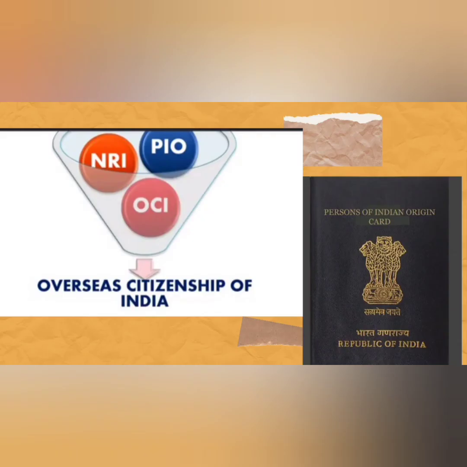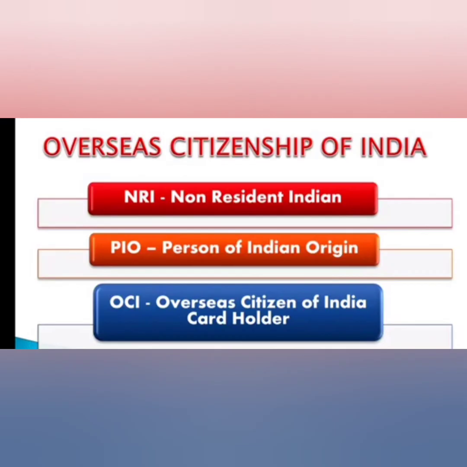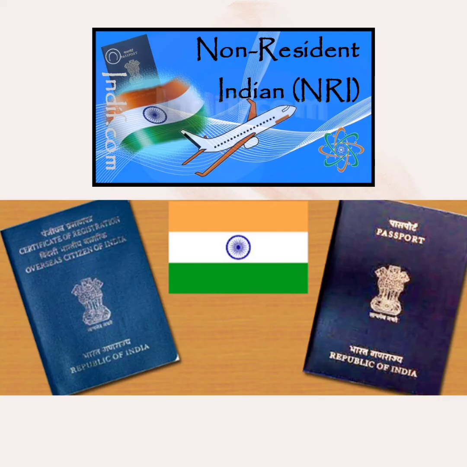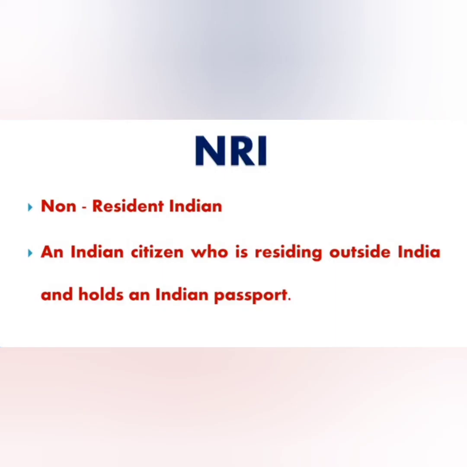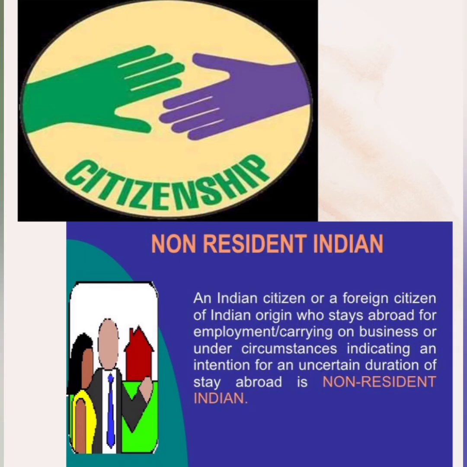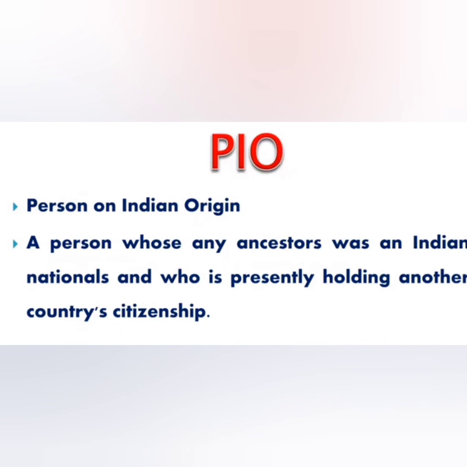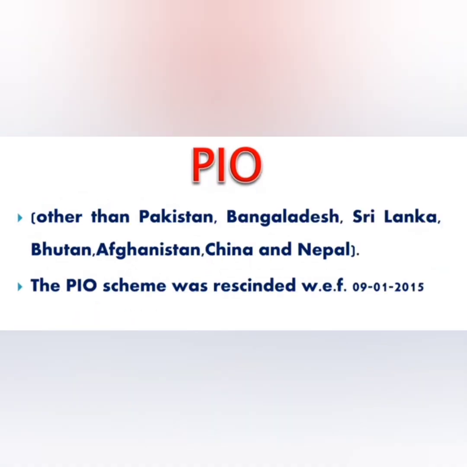Now, overseas citizenship of India. So they can be classified into three: NRI, PIO, and OCI. NRI means non-resident Indian, an Indian citizen who is residing outside India and holds an Indian passport. So he is residing outside India, but he is having a passport of our country. So he is an NRI. He may be of Indian origin, and his ancestors would have been born in India.